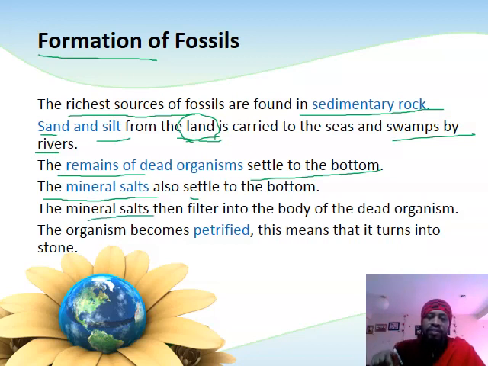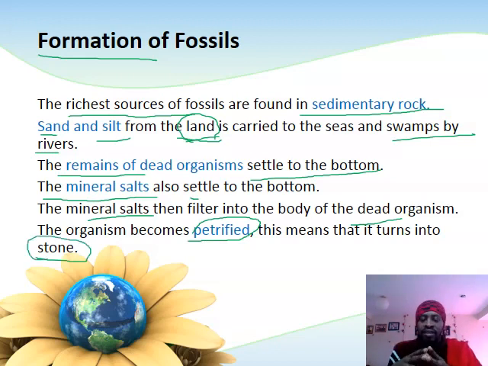They will filter, go inside the body of these dead organisms, and form a kind of mold around that body, such that the organism becomes petrified, meaning that the organism will be turned into stone. And when it turns into stone, it will hardly ever decay again. It will become preserved, so that even after millions of years, we can come and find it, and we'll call it then a fossil, because it's from ancient times.